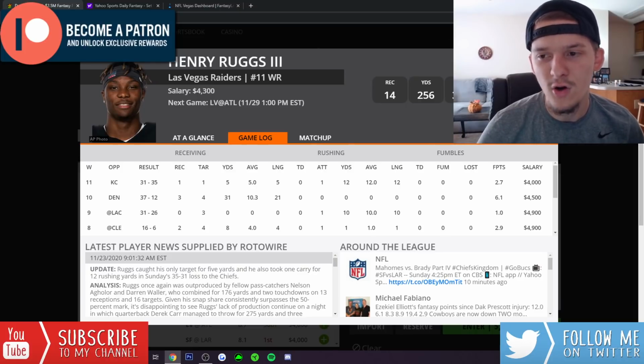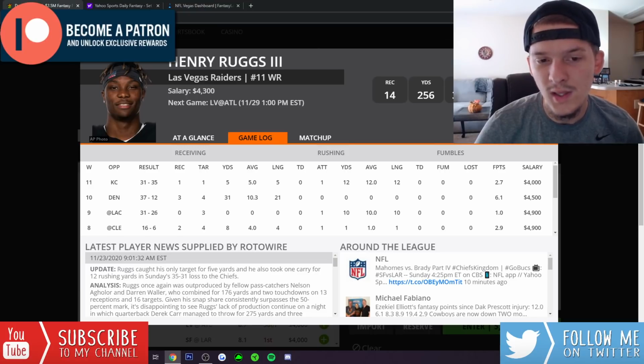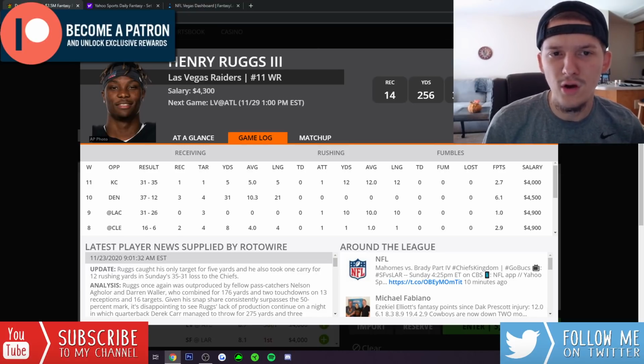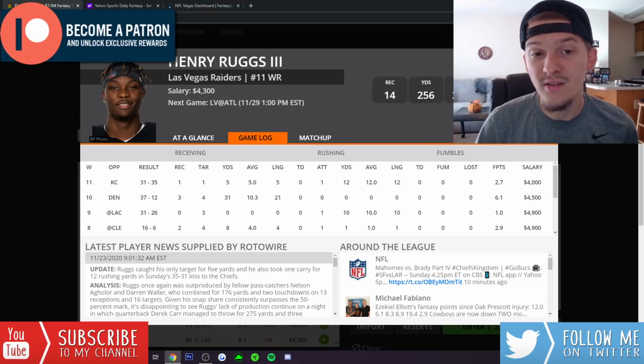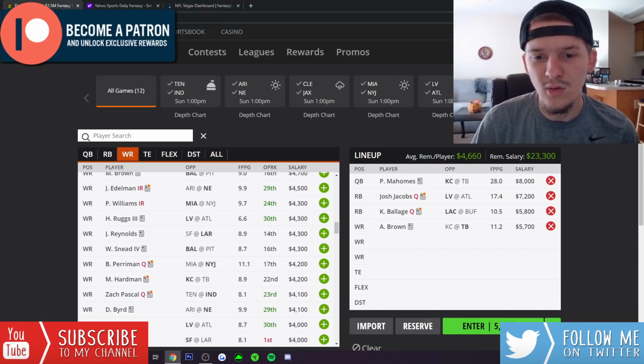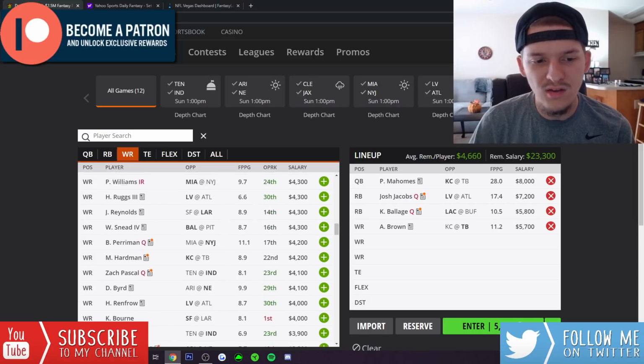I do like Henry Ruggs in tournaments. I don't think many people are going to go to him with how bad he's been this year. He should be really, really low owned, so if you want to look to him in tournaments, if you want to stack him up with Derek Carr, that's going to be a very cheap quarterback-receiver stack that you can look to do. I do like Henry Ruggs as a cheap option.